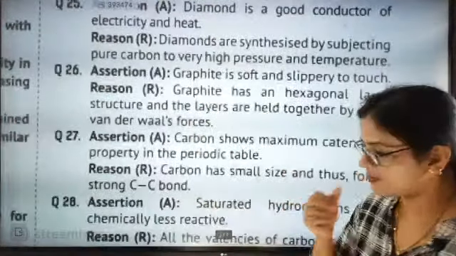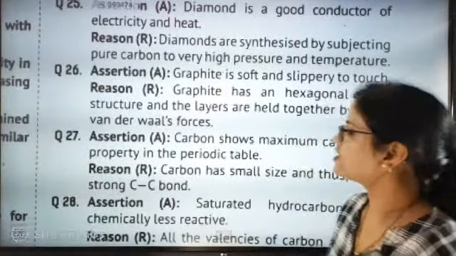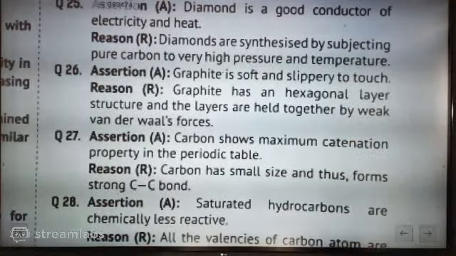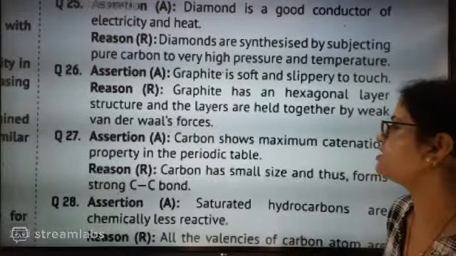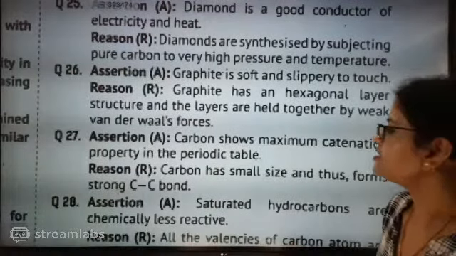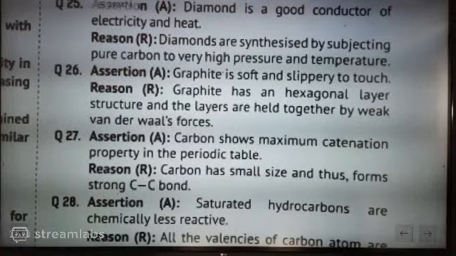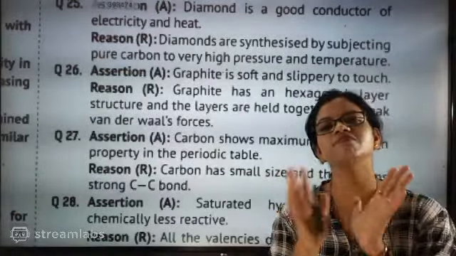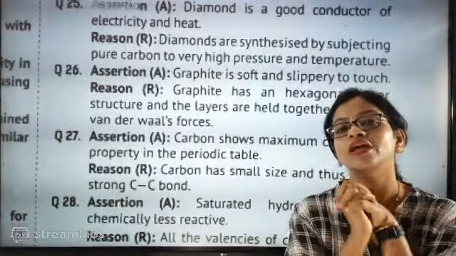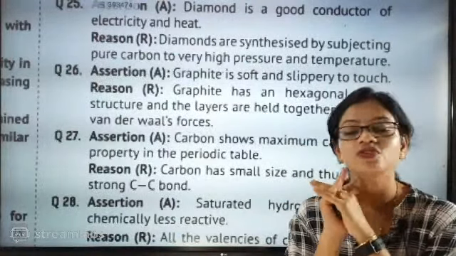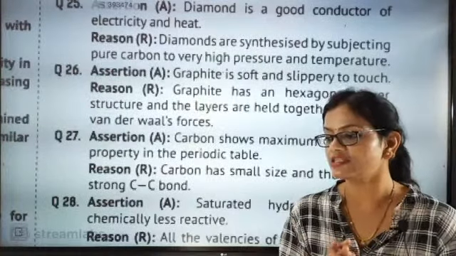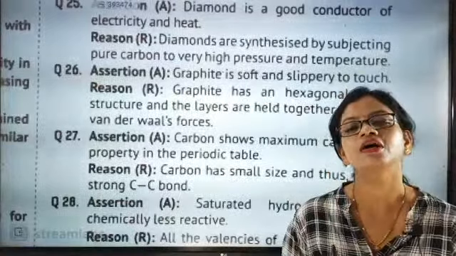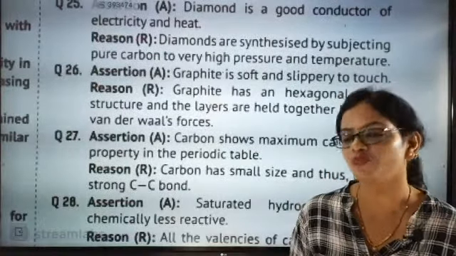Next question, question number 27. I want everyone to answer this question. 27 is really a very simple question. Carbon shows maximum catenation property in the periodic table. Reason: carbon has small size and thus forms strong C-C bonds. We discussed this many times, when teaching the properties of carbon, why carbon forms catenation. Tanishka, I discussed this point, beta: what is the benefit of having small size?